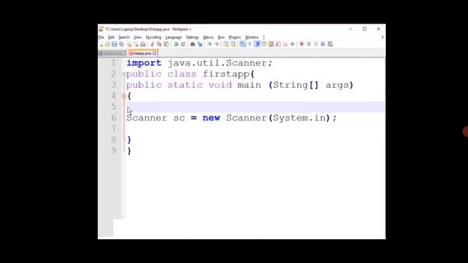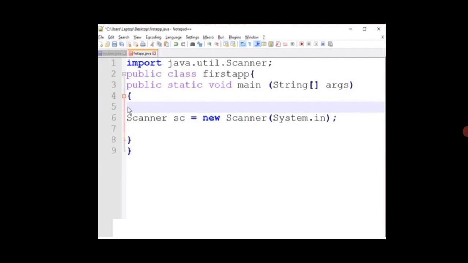Actually, this is a sample program for getting the value from the user. This is a class we are using here, the Scanner class: Scanner sc equal to new Scanner(System.in). Here I am having the class name as first tab.